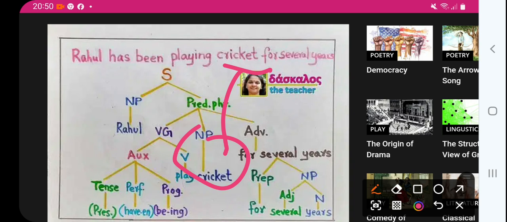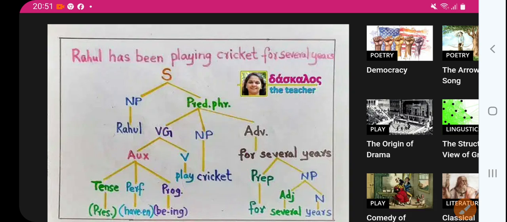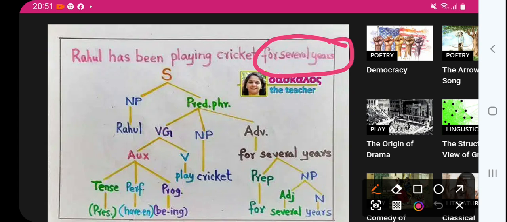Then for several years, that is an adverbial. Why? Because it is commenting on playing cricket, right? This group of words, for several years, is commenting on the verb playing, and that's why this group of words acts as an adverbial phrase, not an adjective.